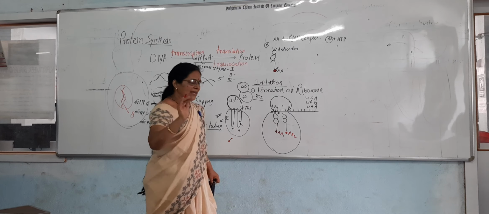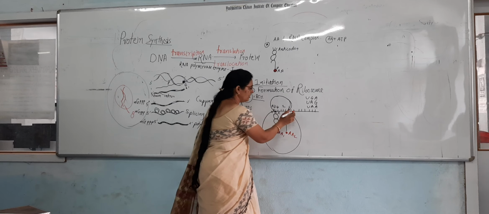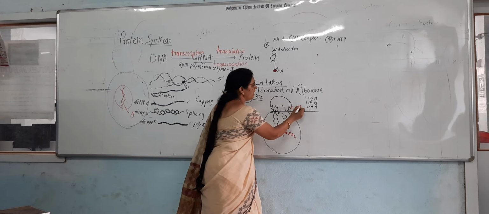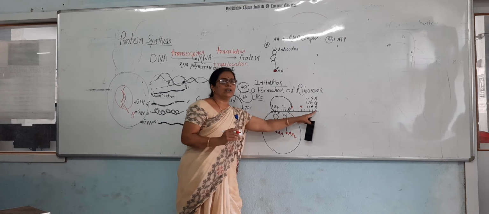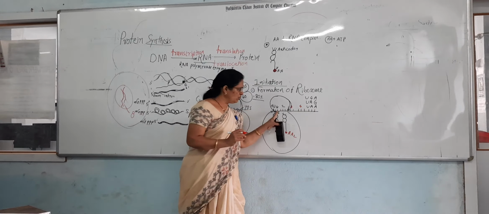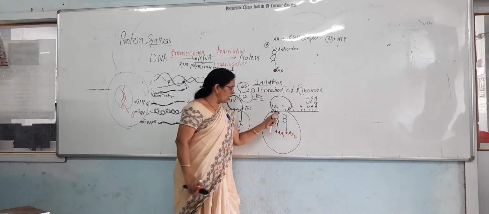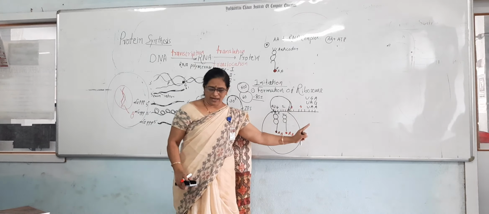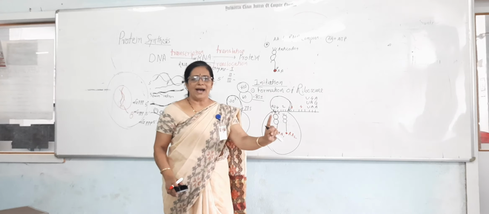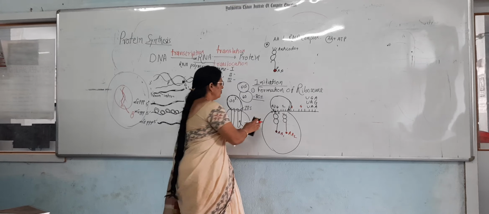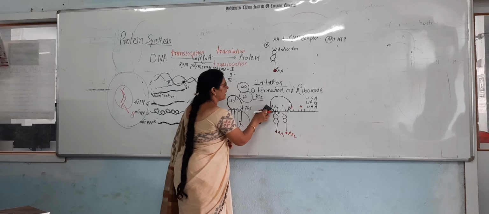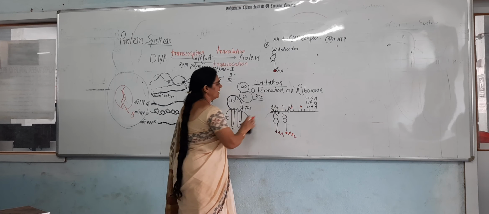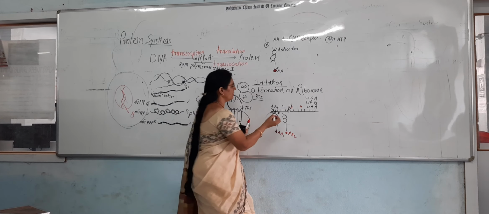So to translate that message, we translate the third codon as well as the fourth codon. Here the ribosome moves toward the stop codon, one step ahead, step by step. Look at here how it moves toward the stop codon.